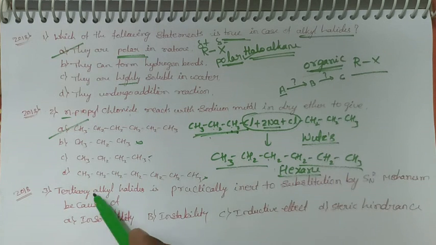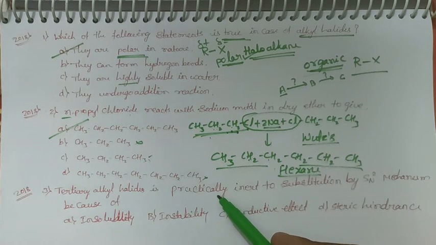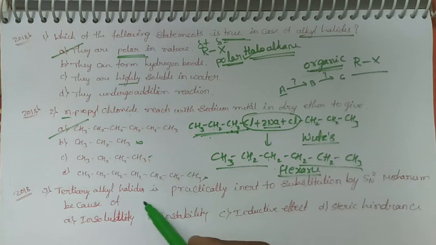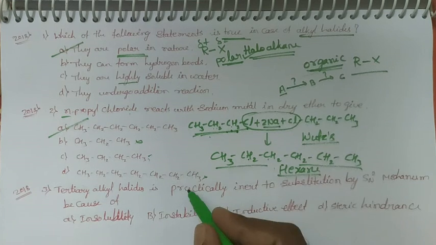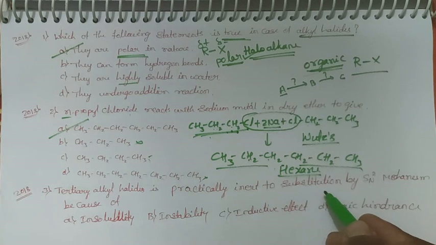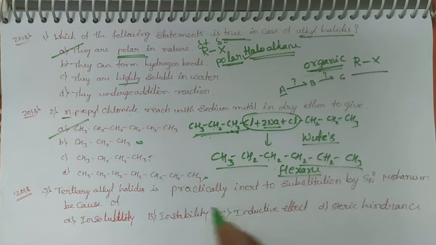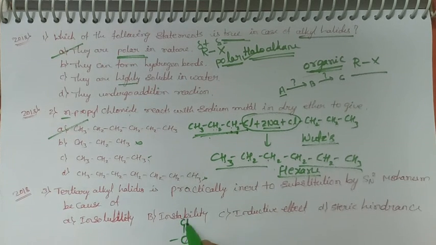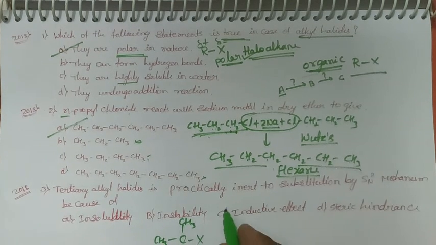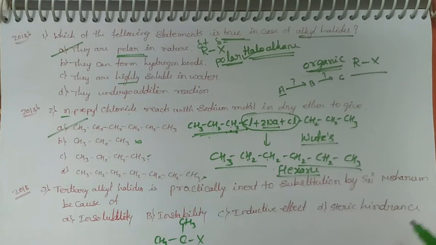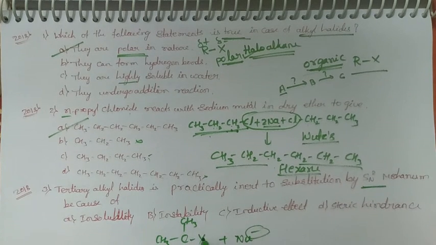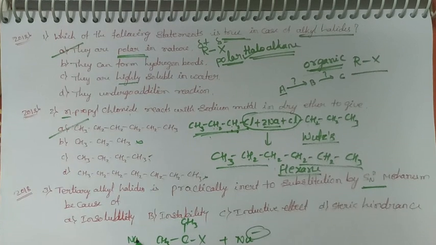Okay, next one: tertiary alkyl halide is practically inert to substitution by the SN2 mechanism.